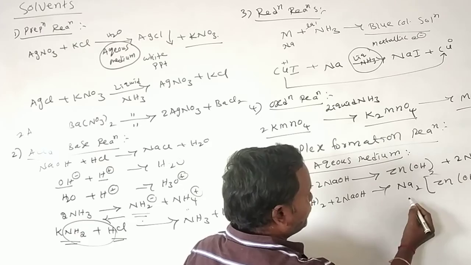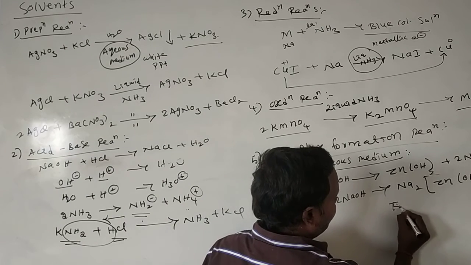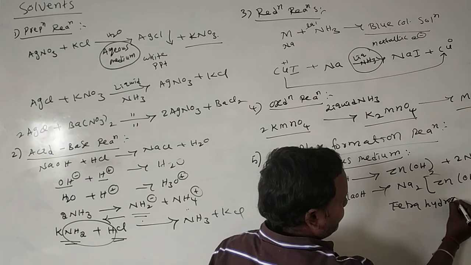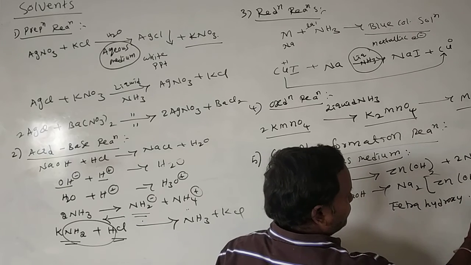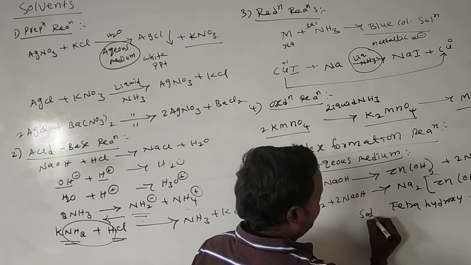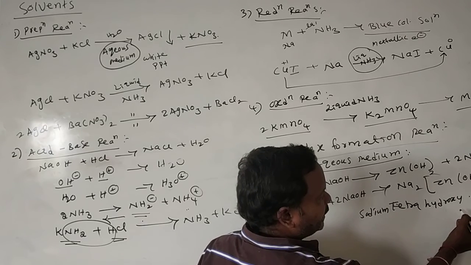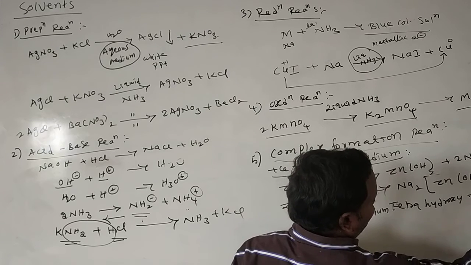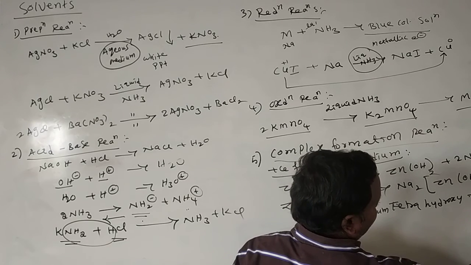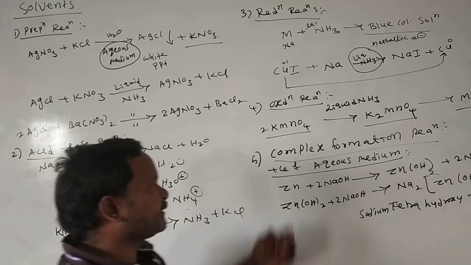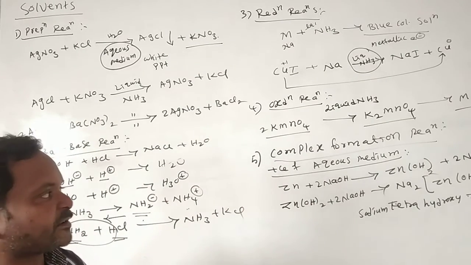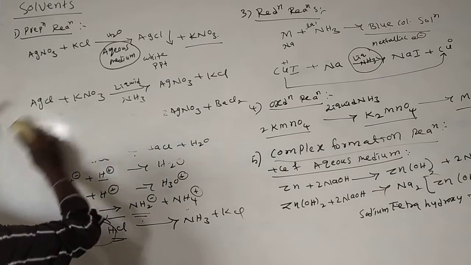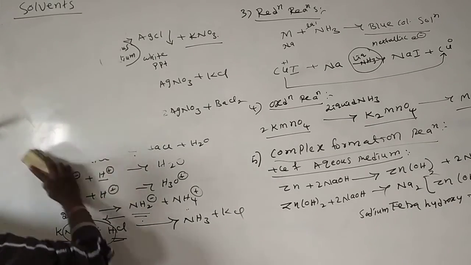The name of this molecule is tetrahydroxy complex. This is the formation of the complex in the presence of aqueous medium.